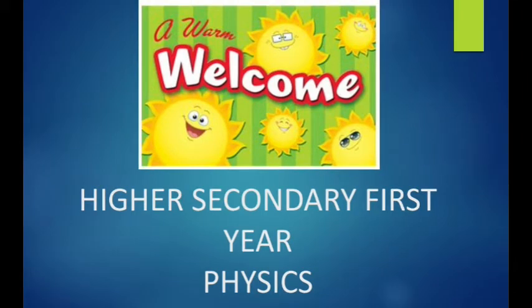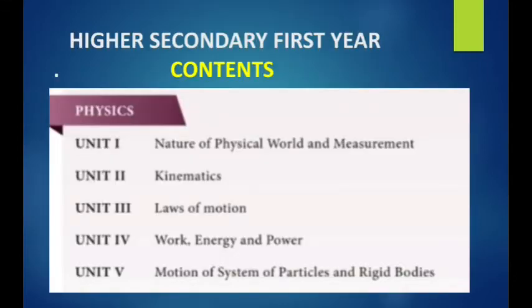Now let me tell you what lessons you have in your class 11. See the screen. Totally you have 2 volumes of books. In our first volume, we have 5 lessons. Unit 1 is the nature of physical world and measurement. This lesson tells about the basic idea of the development of physics along with a discussion of the basic elements, such as measurement and units.